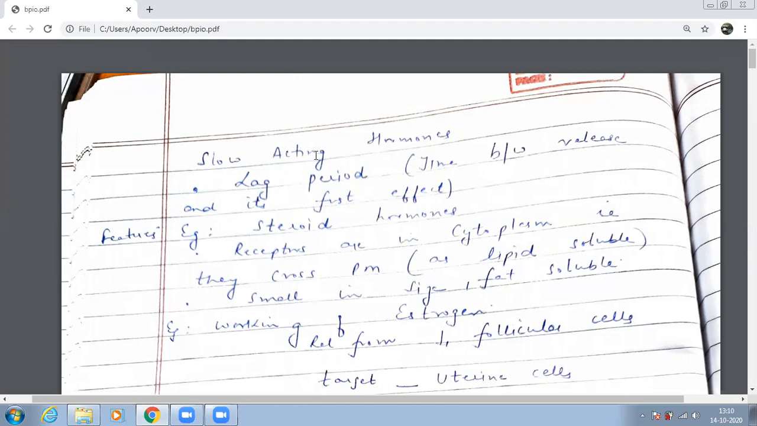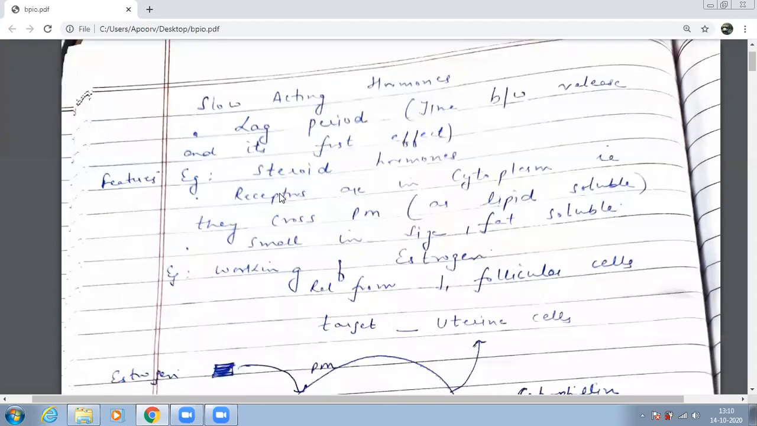Beta, until the hormone finds the receptor, it will not be able to show its effect. So there is a time gap between the release of the hormone and the first effect that the hormone shows. And what is that period called? Lag period. I have just tried to explain this to you about slow acting hormones.